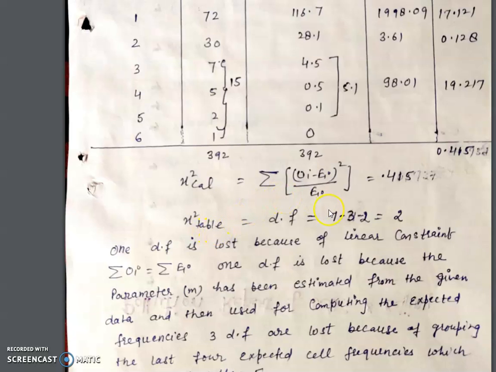Now what is the degree of freedom when we calculate the chi-square table value? The value is n minus 1, but the degree of freedom for the Poisson distribution is n minus 2.